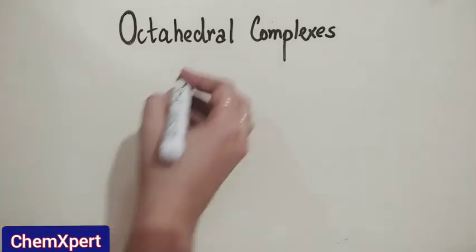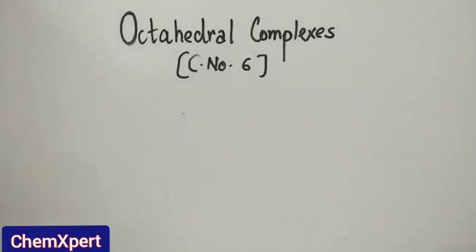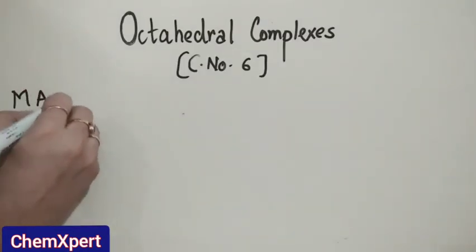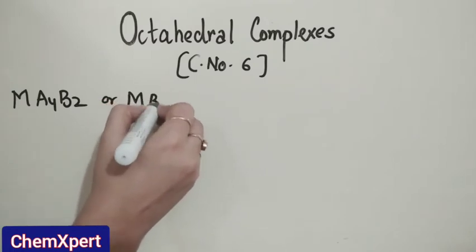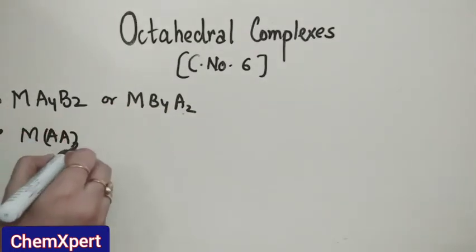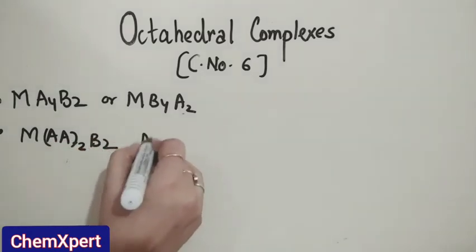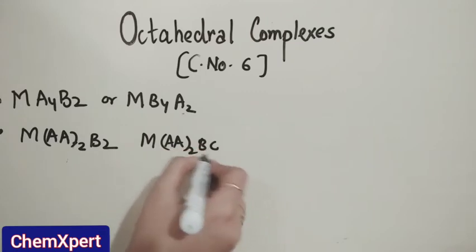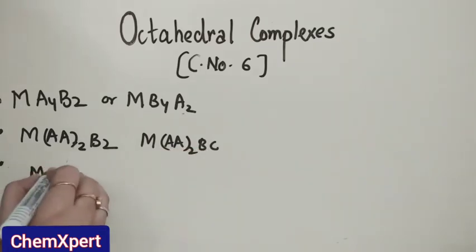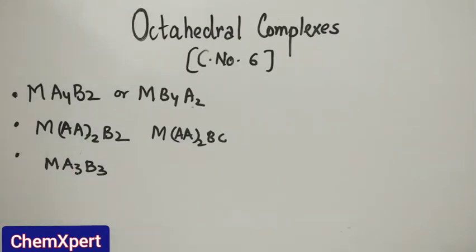Now next are the octahedral complexes, having coordination number 6, that is, 6 ligands are present. It can show geometrical isomerism in the case of MA4B2, which is also represented as MB4A2, both are the same. The second one is M(AA)2B2, where AA is a bidentate ligand, so 4 is the coordination number from it. Then the third one is the MA3B3 type. In all these cases, cis and trans isomers are possible.